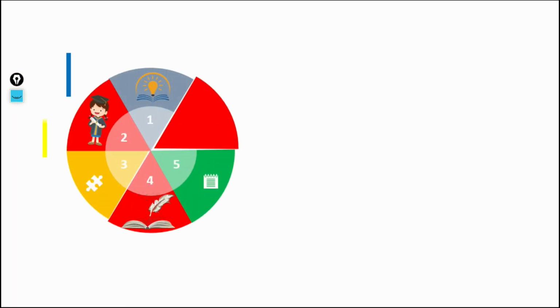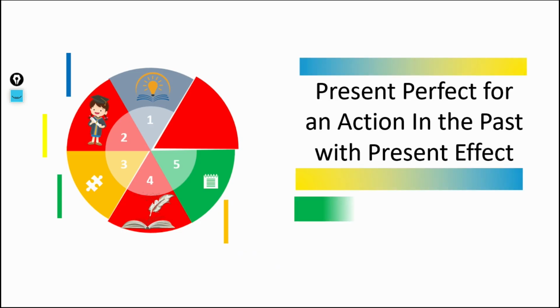We discussed the present simple and the present progressive, then the present perfect. Here, what is the present perfect? Another rule is there. The present perfect is used for an action in the past with a present effect. Very nice thing. You remember, most of the time such type of question arises.